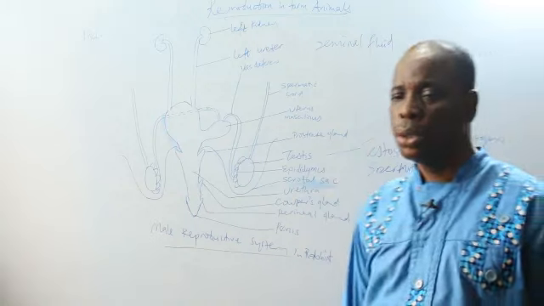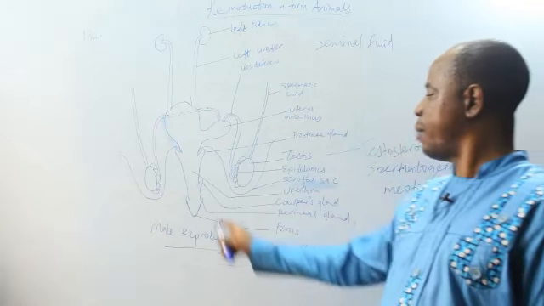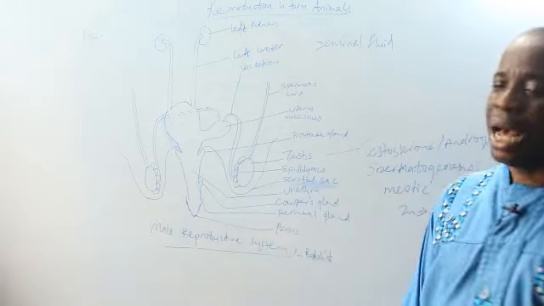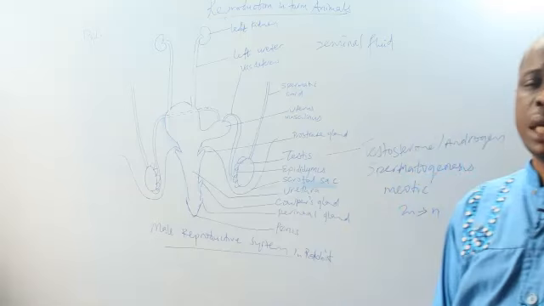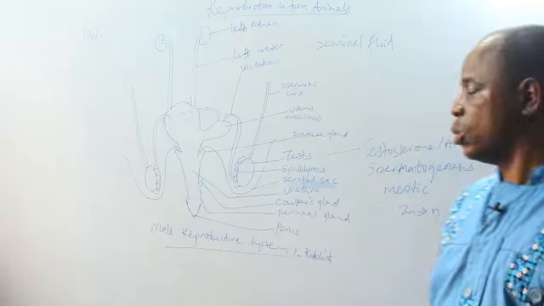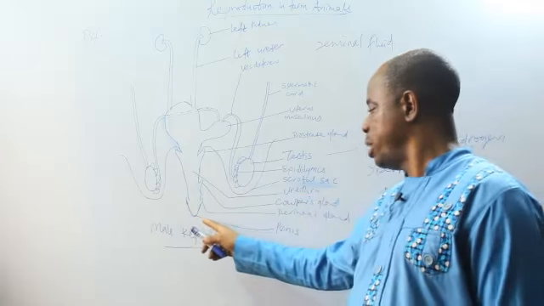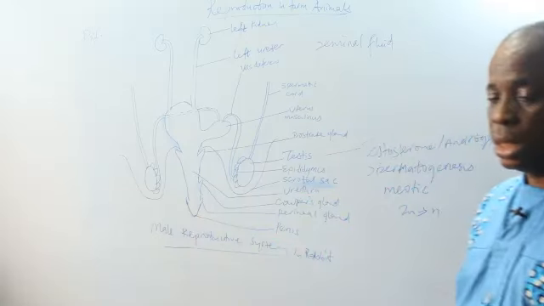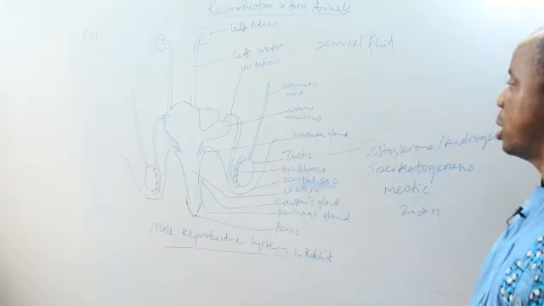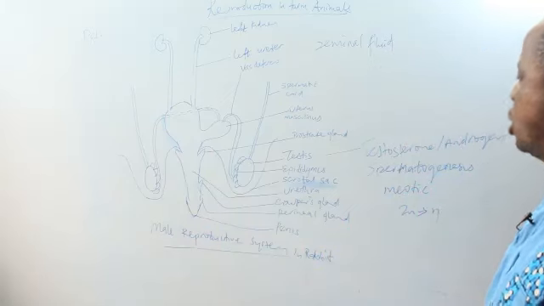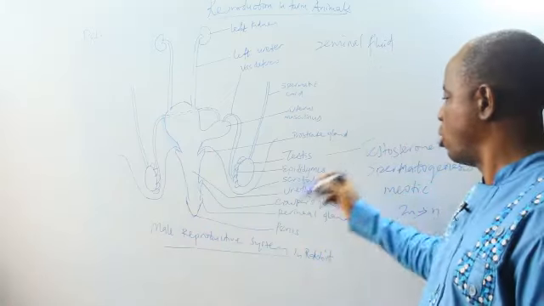The hole inside the penis through which the urine or the sperm cell will come out is called the urethra. And the head of the male body system is called the penis. These are the male body systems and the functions of their parts.